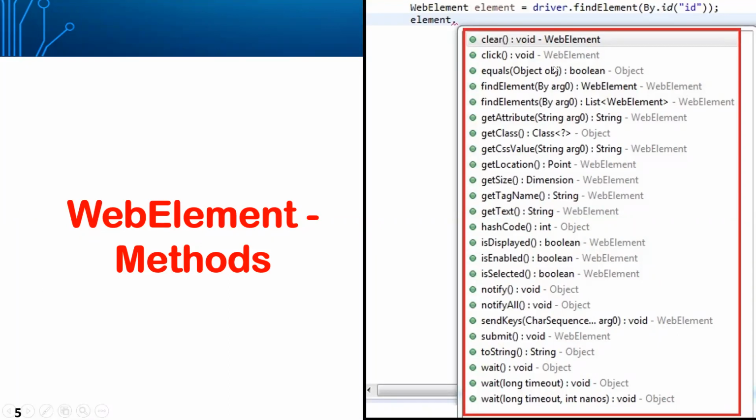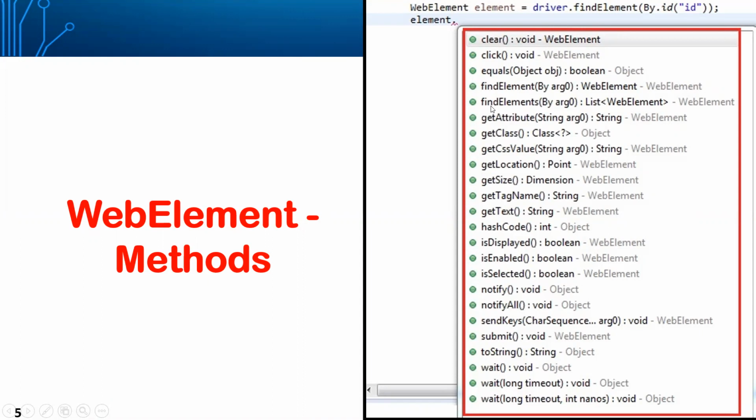Like that, to perform a click operation, we use the .click method. And find element is also a method, which we have used many times without knowing that it is a method of the WebElement class. It also has find elements. This is one of the important methods actually.